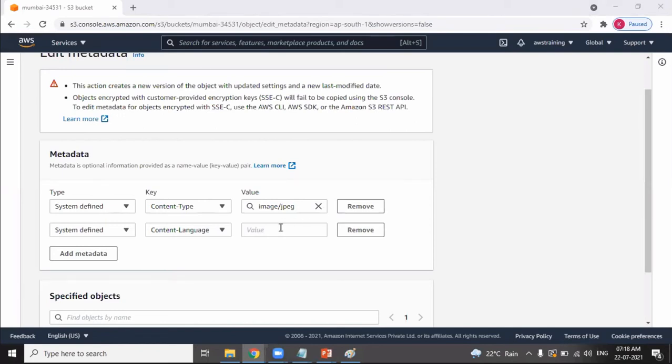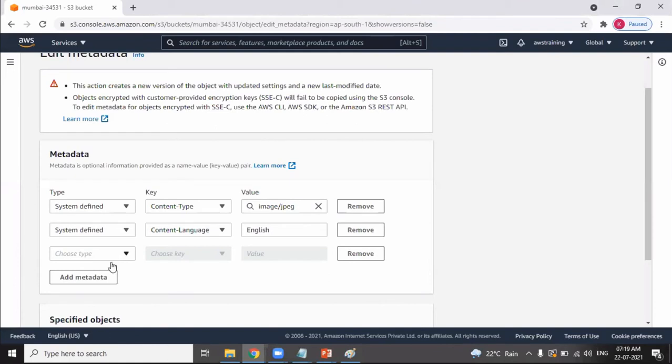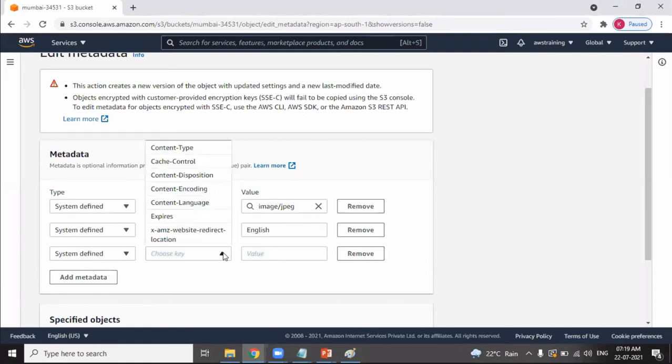That image is related to English language. Yes, I have provided my additional information. System defined. So again, I wrote a system defined, and there is a different region, content language, content type. So they're different.